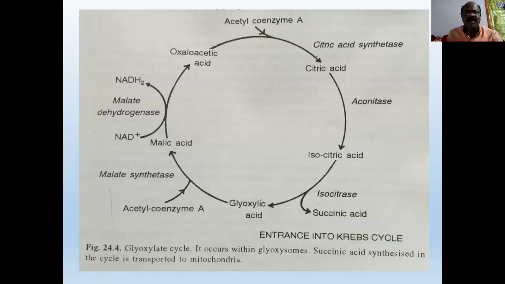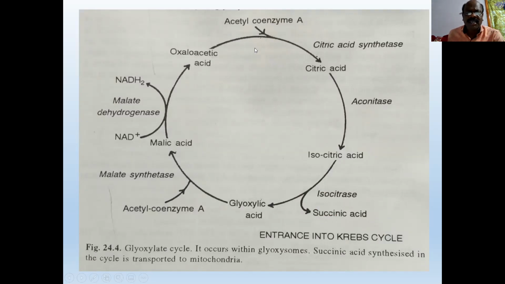So this is the flow chart of the glyoxylate cycle. Here, acetyl coenzyme A, which is a byproduct of beta oxidation, enters into the Krebs cycle.